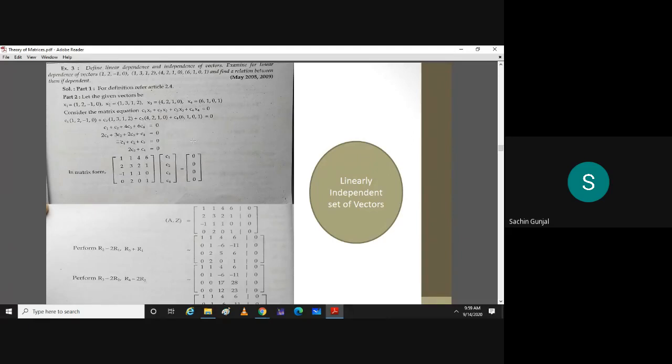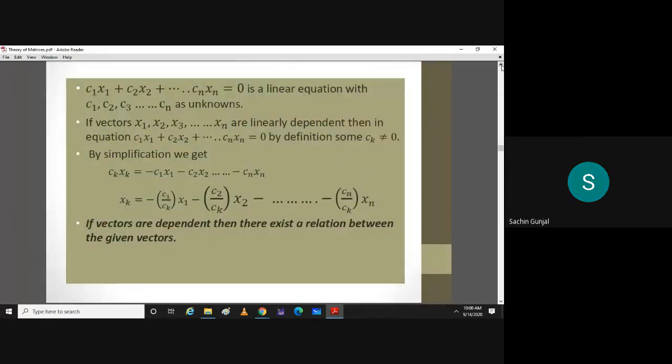Now this is a system. In which variable? In 4 variables C1, C2, C3, C4. And your target is to find out the values of the Ci's. All right. Can we go back to the definition now? Did you understand whatever I was saying? Yes, sir. Let us go back to the definition.